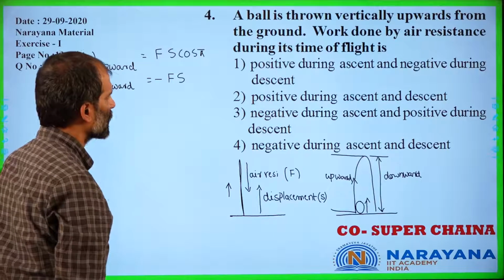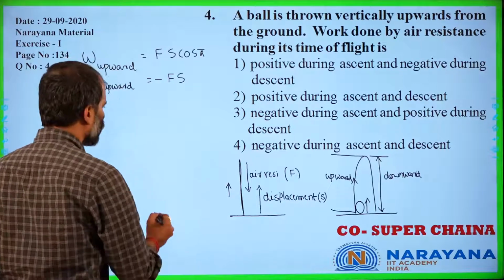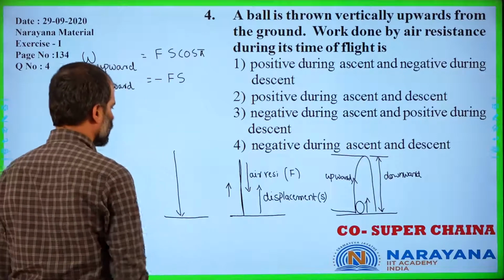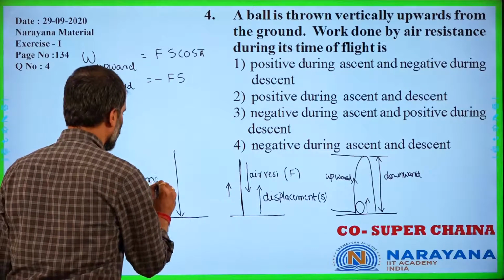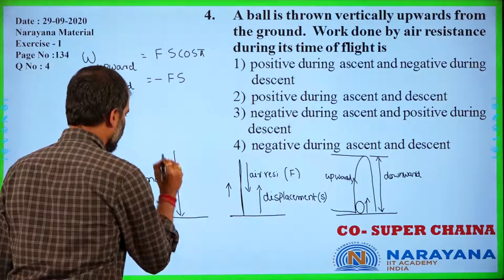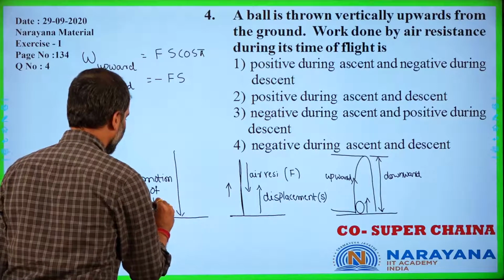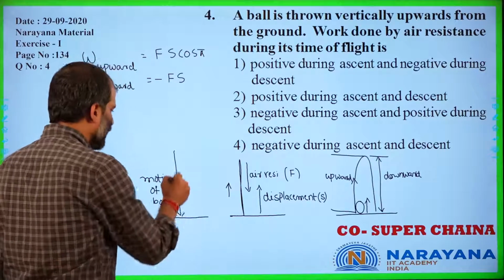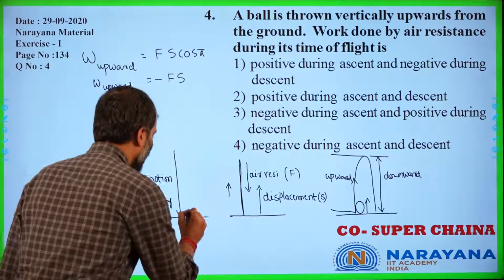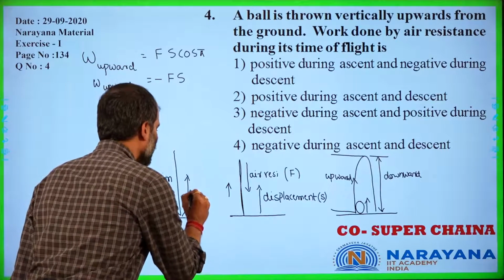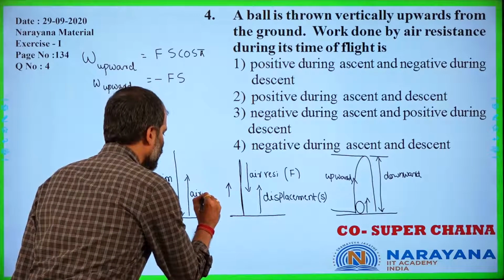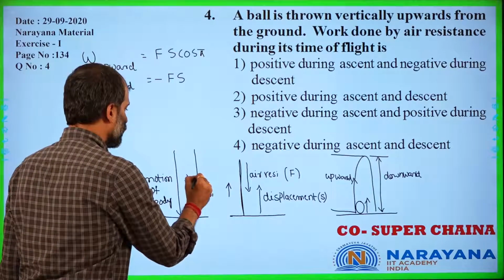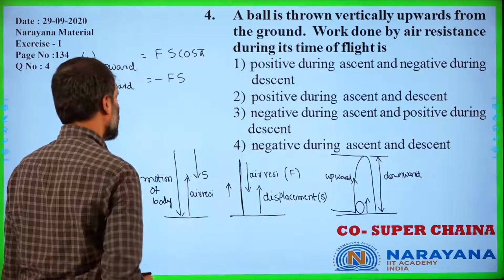Right. Next, in the second case, downward motion. The body is coming in the downward direction. This is the motion of the body. Hence, air resistance would be acting in the upward direction, and displacement would be opposite to this.